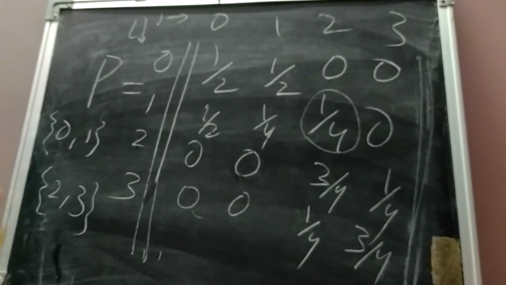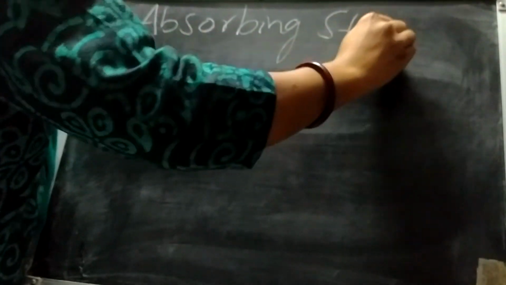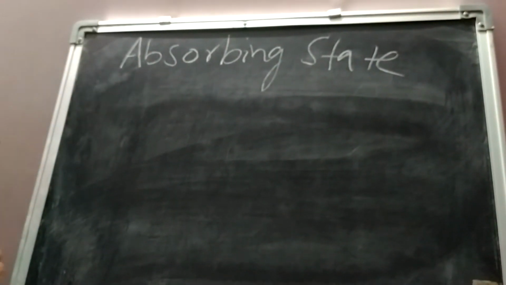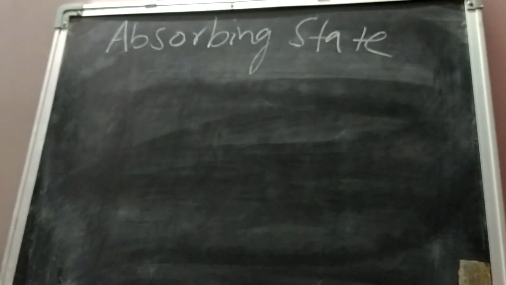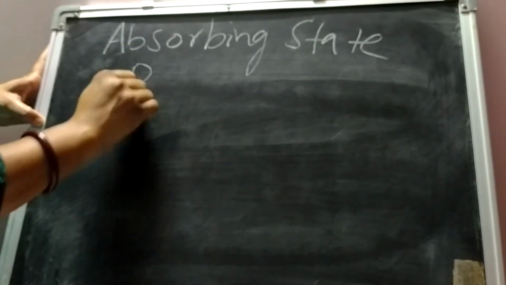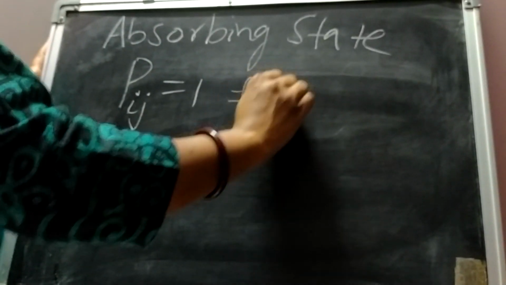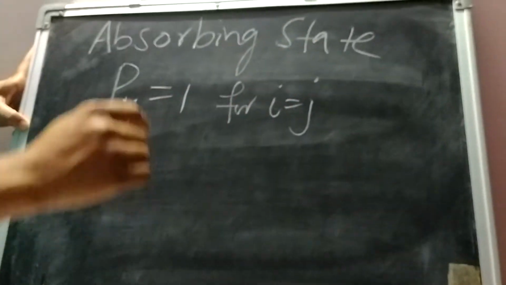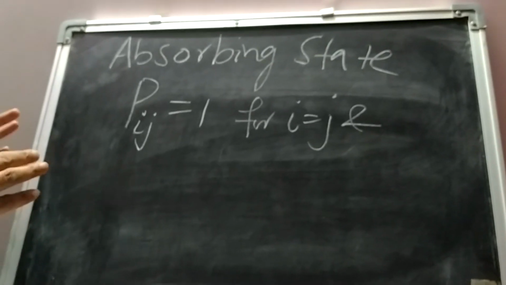Right. Next, we can take another example to discuss the concept of an absorbing state. We say that a state i is an absorbing state when the probability P_ij is equal to 1 for i equal to j, and no other state is accessible from it.